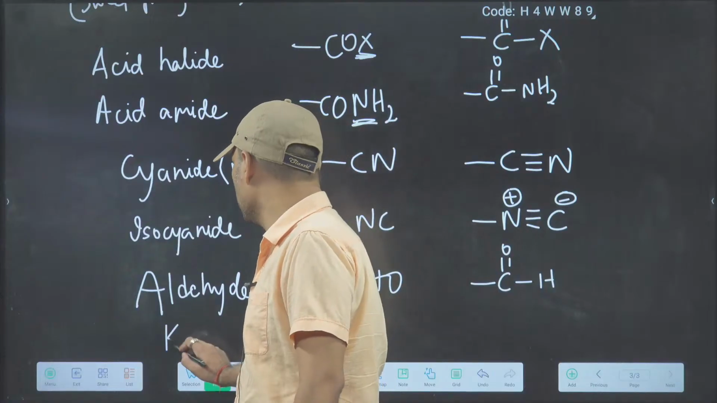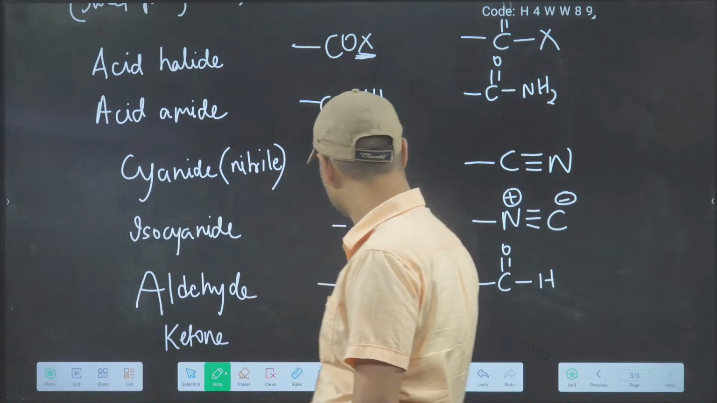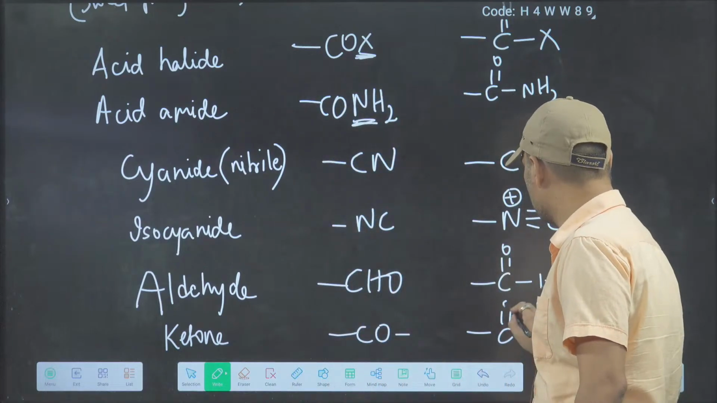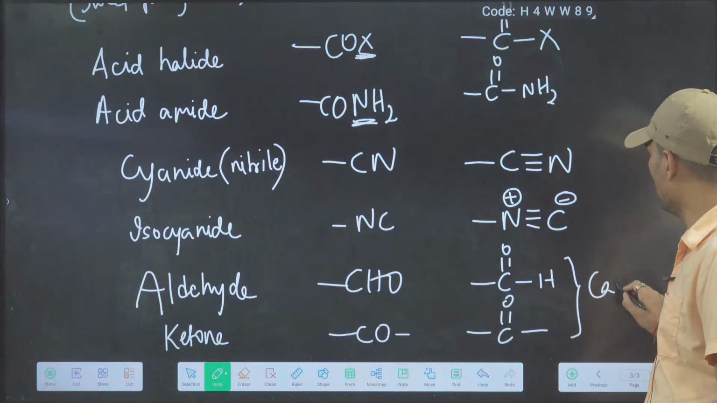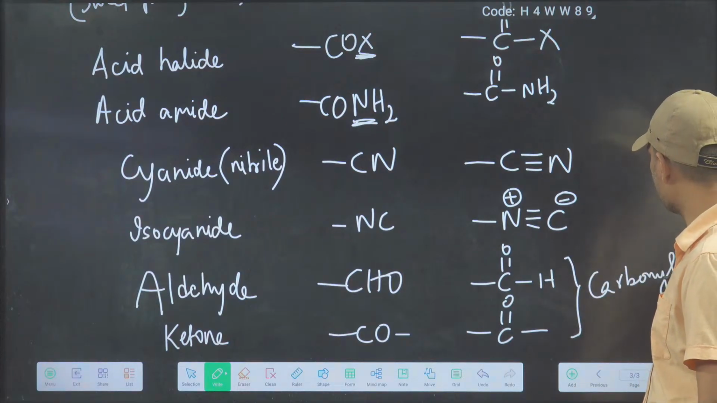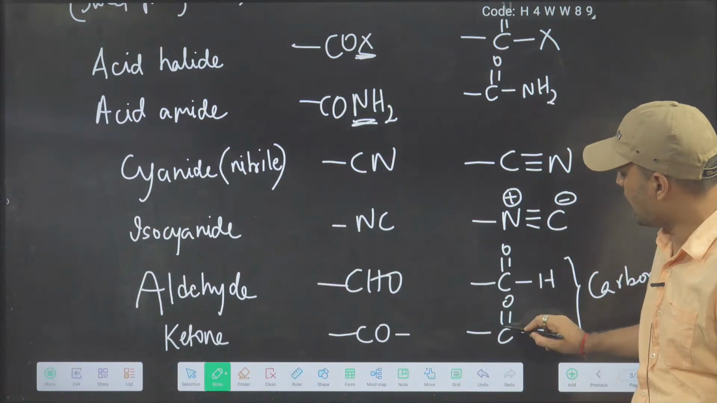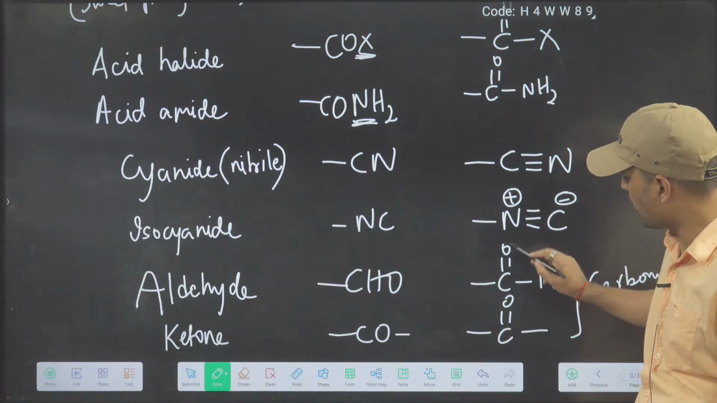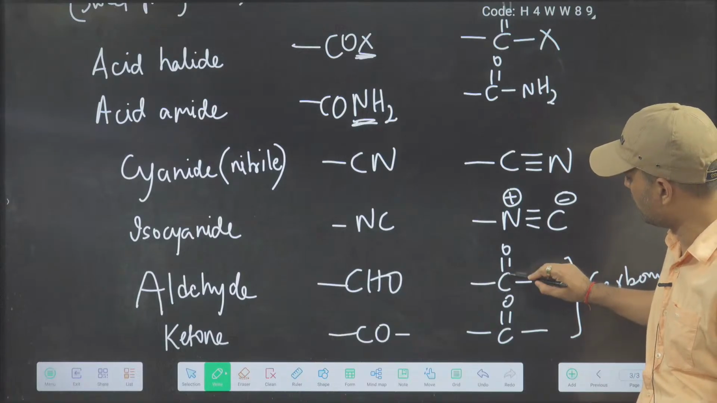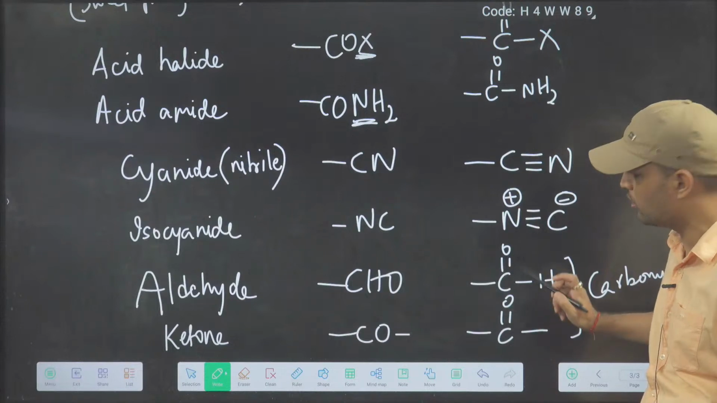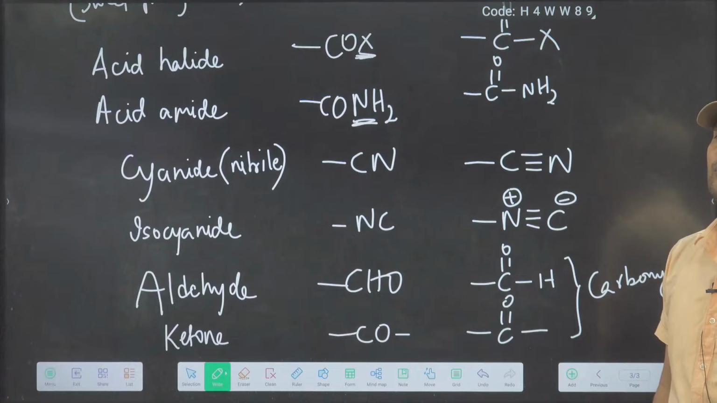Now tell me ketone. Do you know ketone? So it will be written like this. Aldehyde and ketone are also known as carbonyl. Carbonyl means C double bond O. So aldehyde and ketone are generally referred to as carbonyl compounds.